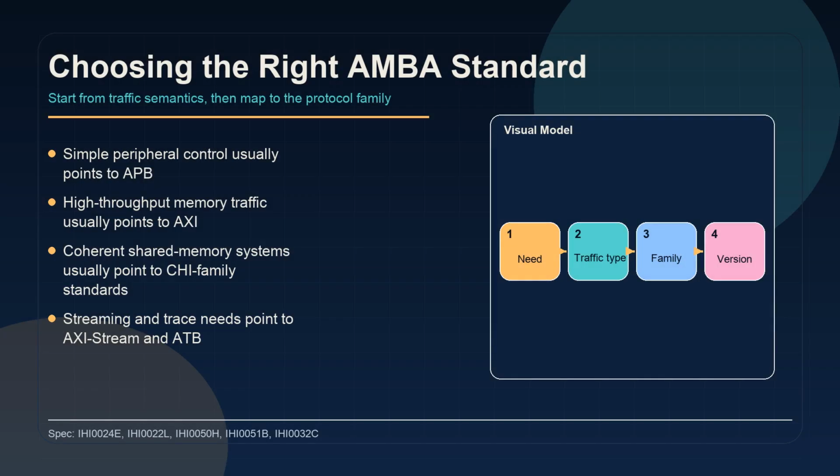A practical way to use the family map is to start from semantics. If the task is simple register access, APB is often the fit. If the task is high-throughput memory traffic, AXI is usually central. If the system needs coherent shared memory, the CHI branch becomes relevant.